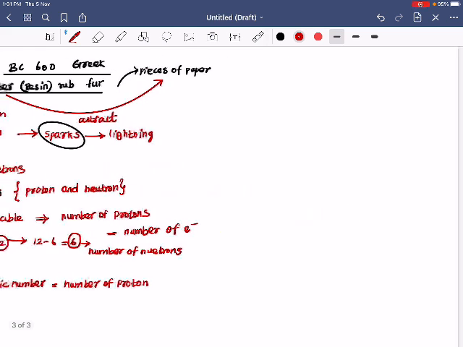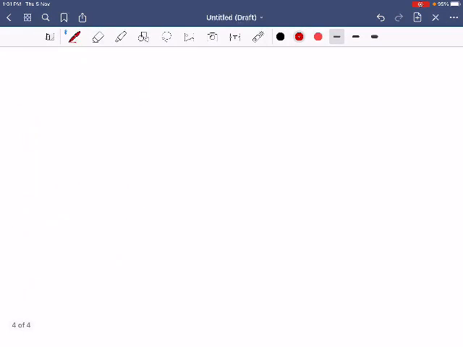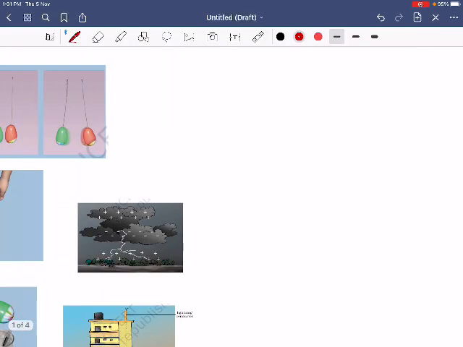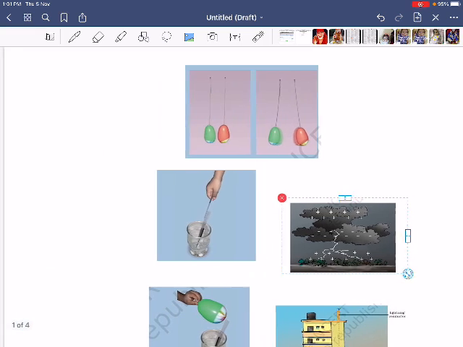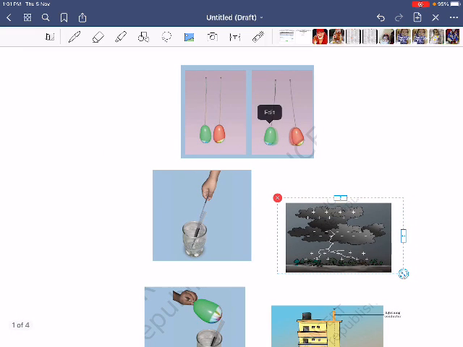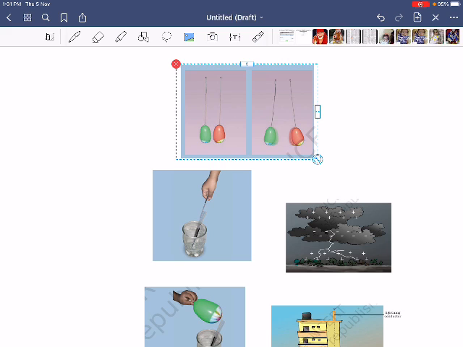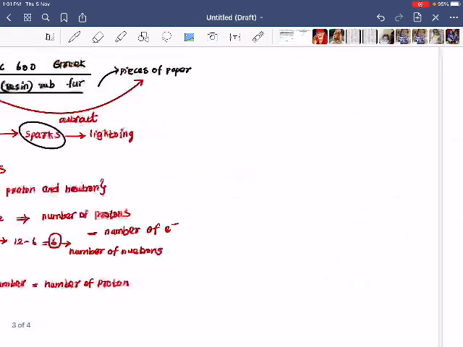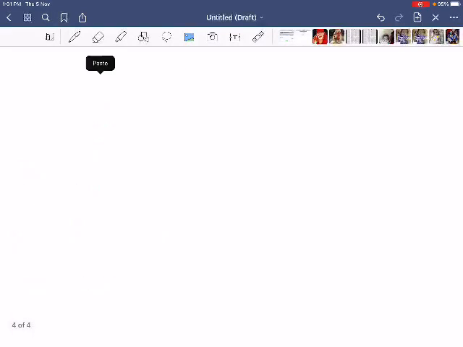So first, just consider this example. See here, students.